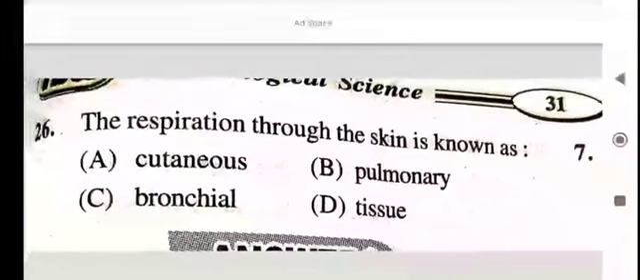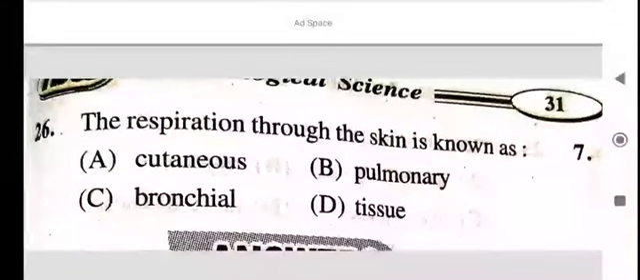Okay, next question. The respiration through the skin is known as what? The respiration through the skin is known as bronchial.